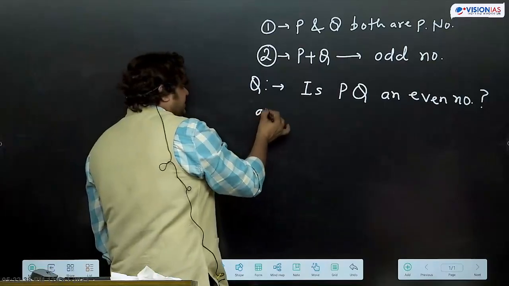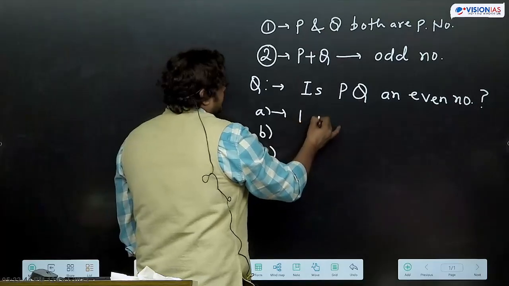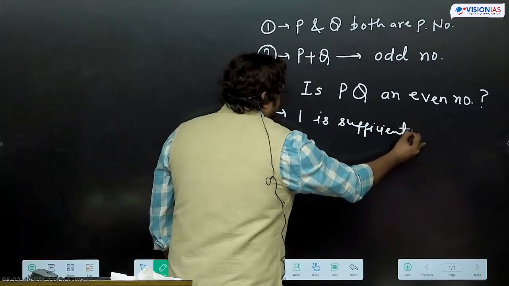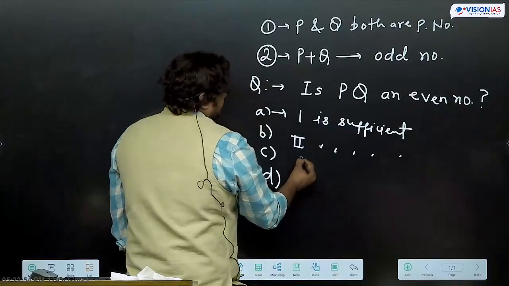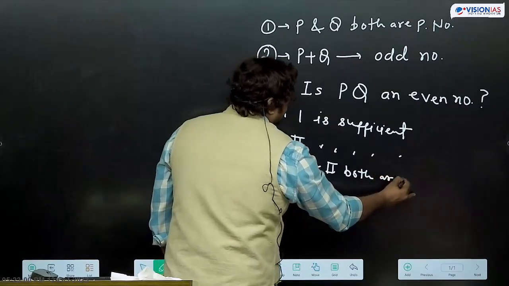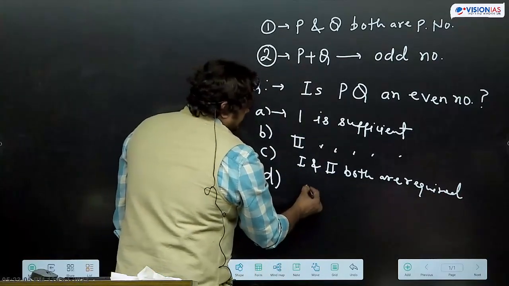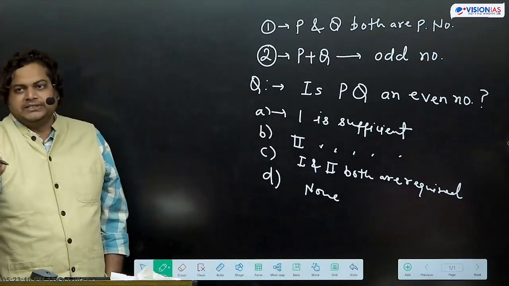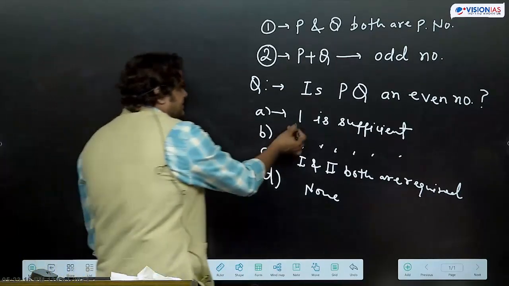Then the options are this way. Statement 1 is sufficient to answer the question. Statement 2 is sufficient to answer the question. 1 and 2 both are required to answer the question. And D is, if we combine both the information, then also we are not getting the answer. So statement 1 is sufficient, you are saying this.